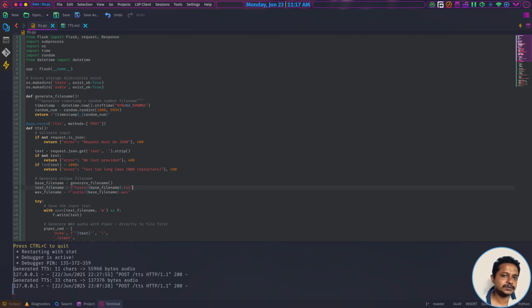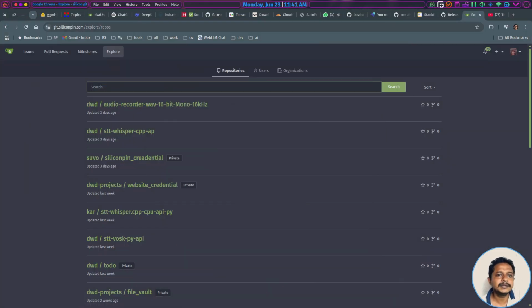If I am able to do this, you will be able to do that very easily. And all that source code I will be posting on Silicon Git. Like over here, I'll provide all that source code.